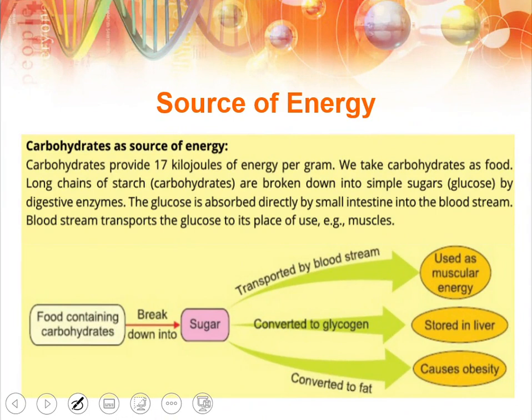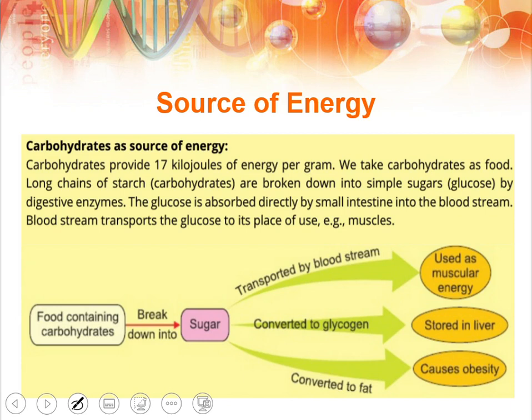So next is how carbohydrates are the source of energy. Carbohydrates provide about 17 kilojoules of energy in only 1 gram of it. We take carbohydrates as food: we eat fruits, we eat vegetables, we drink milk, and when these carbohydrates enter our body, they are broken down by the enzymes and we get a large amount of energy.